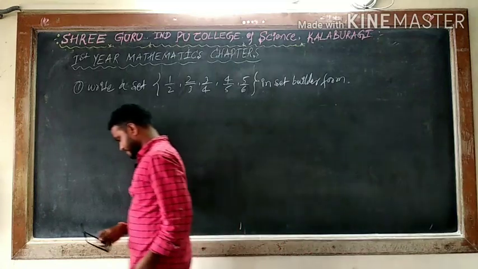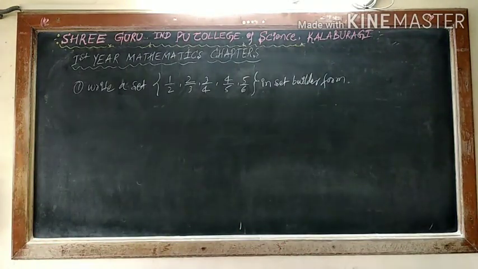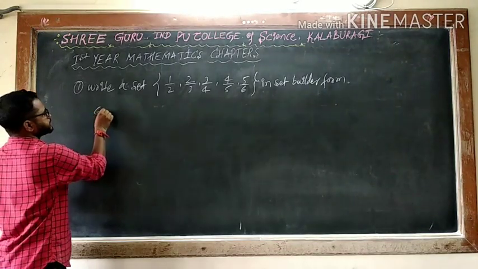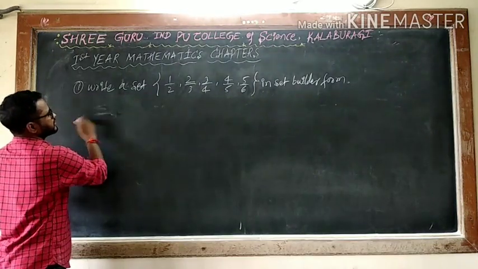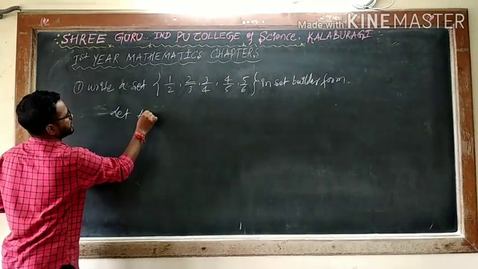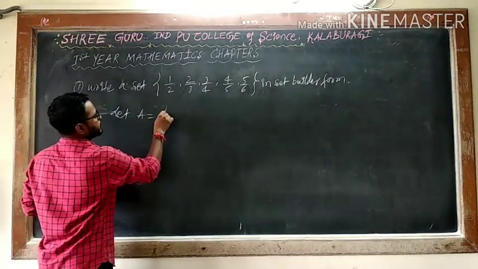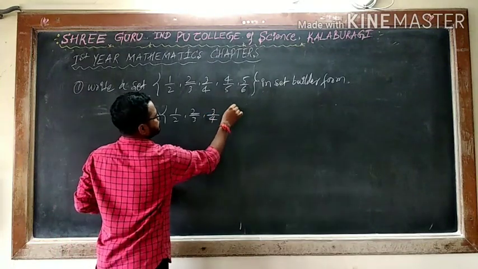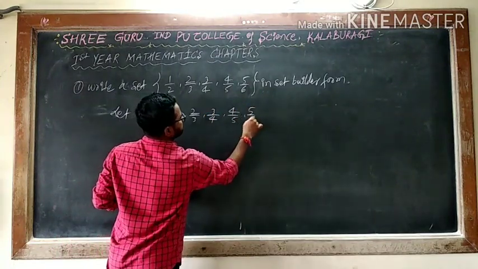What we are asking here: given a set 1 by 2, 2 by 3, 3 by 4, 4 by 5, 5 by 6, write it in set builder form. Very simple, you observe the variation of the given elements. So what is given here? Let capital A be equal to, because usually sets are represented by capital letters, 1 by 2, 2 by 3, 3 by 4, 4 by 5, 5 by 6.